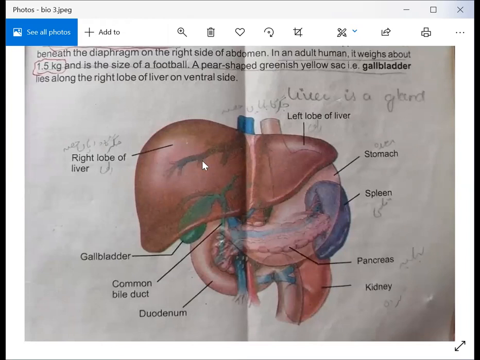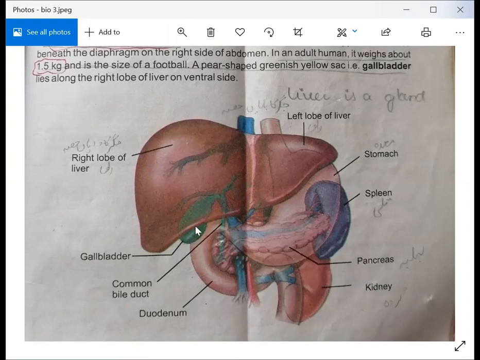The right lobe is bigger and the left lobe is smaller. It is present on the right side of your abdomen, and under the liver there is the stomach. This is the spleen, and this is the pancreas where your enzymes are produced. These are the kidneys, which filter blood and water from your body.